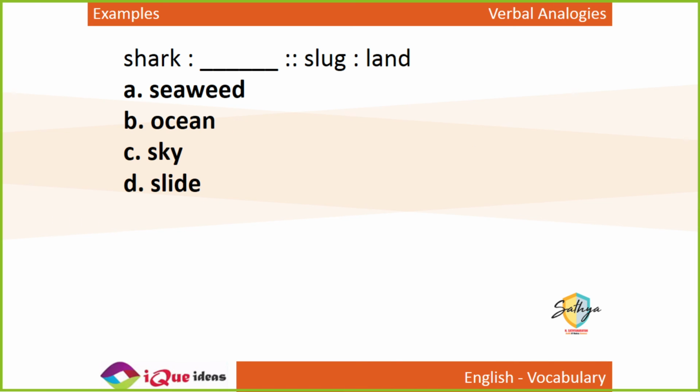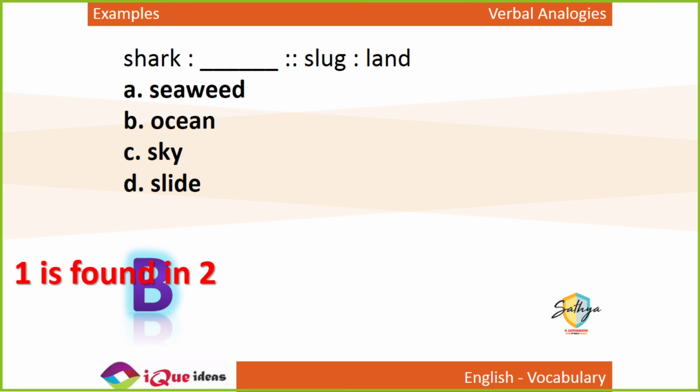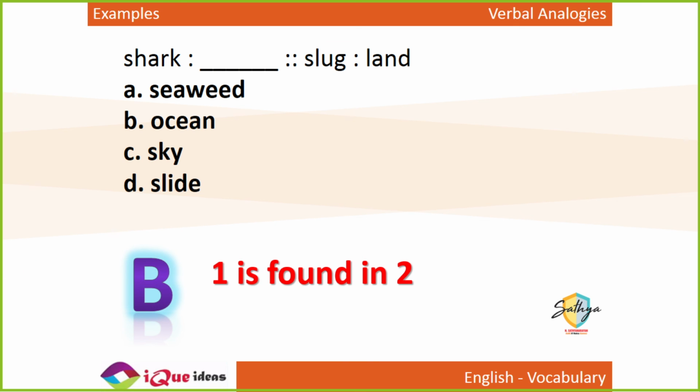A shark is to dash as slug is to land. A slug is kind of a snail-like creature. Slugs are found on land. It's like a snail. So just like slugs are found on land, sharks are found in the ocean. This should be easy. Obviously, just like slugs are found on land, sharks are found in the ocean.